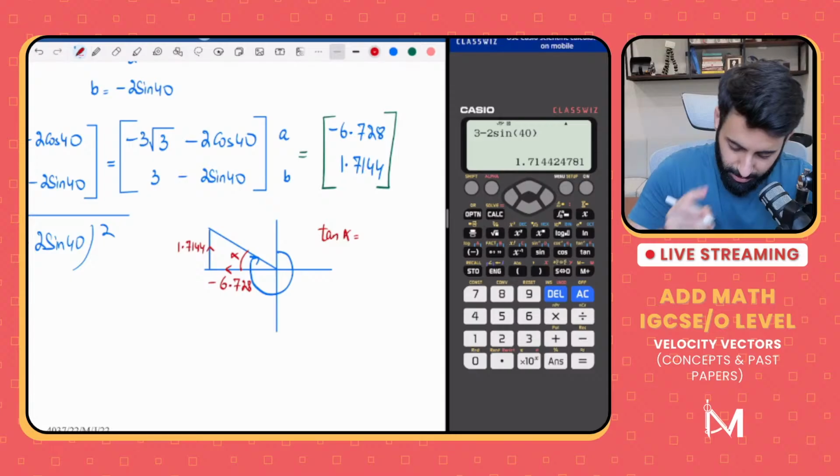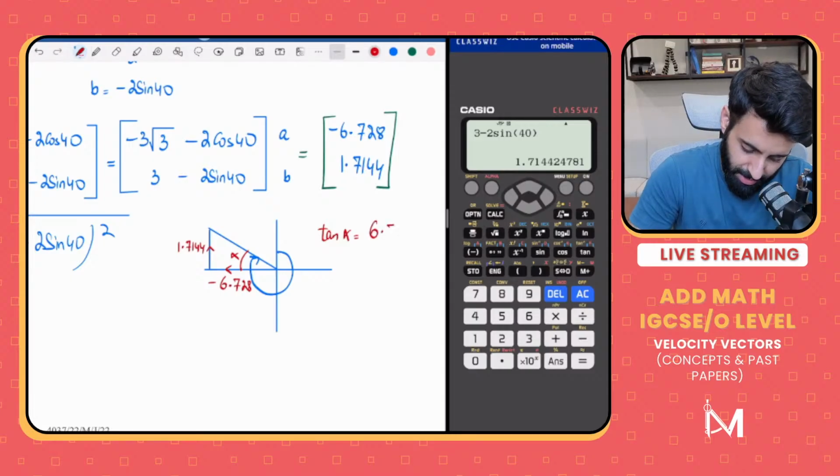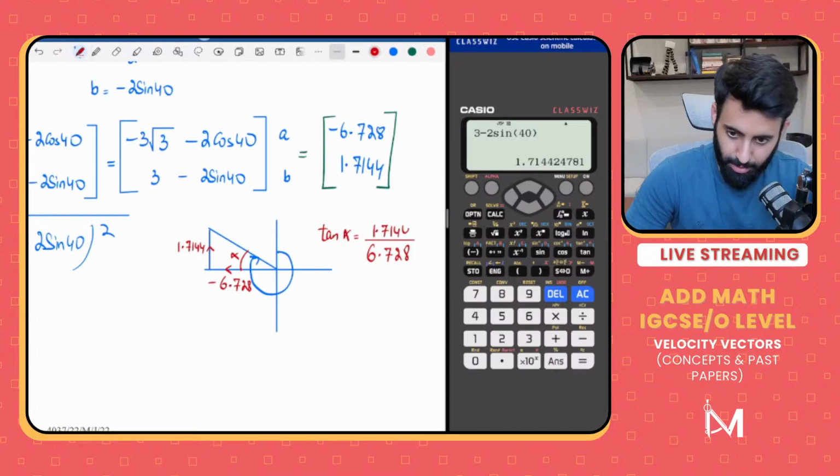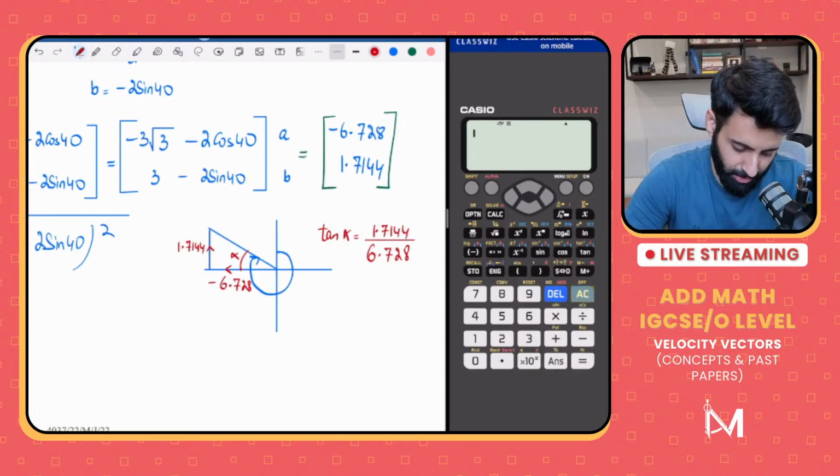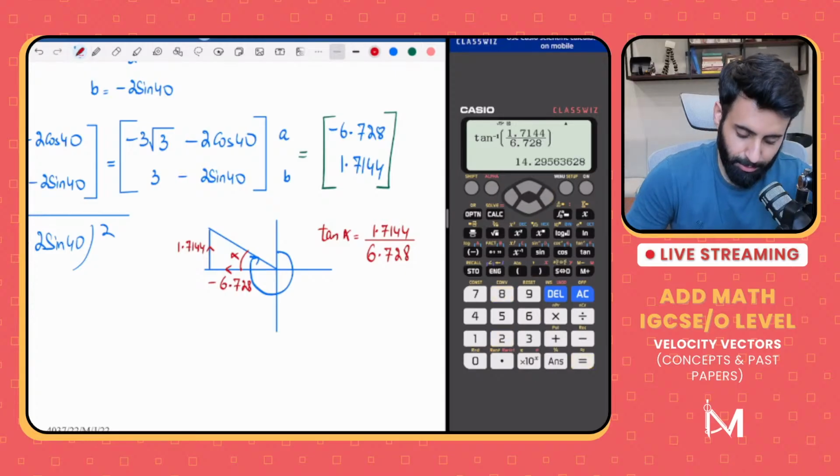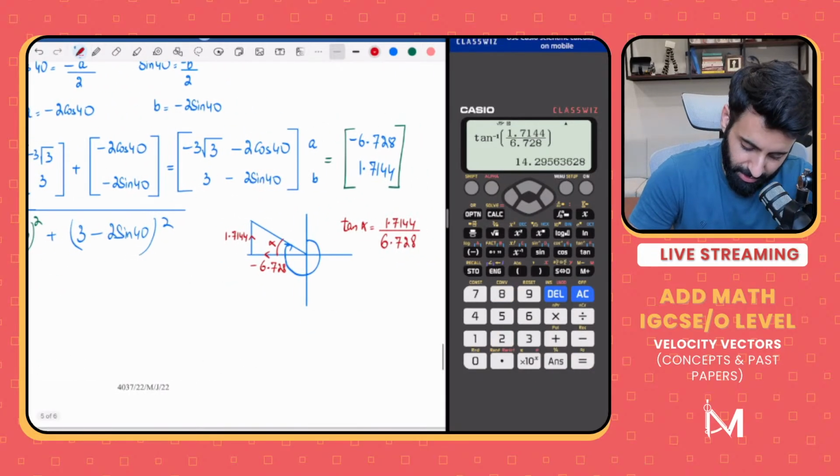So tan alpha is equal to opposite upon adjacent. Adjacent is 6.728, and opposite is 1.7144. Okay, so let's see what we get. Tan inverse of 1.7144 divided by 6.728. Let's close the bracket. What do we get? We get 14.295. Because this is not the final answer, I'm going to take this correct to 3 decimal places.